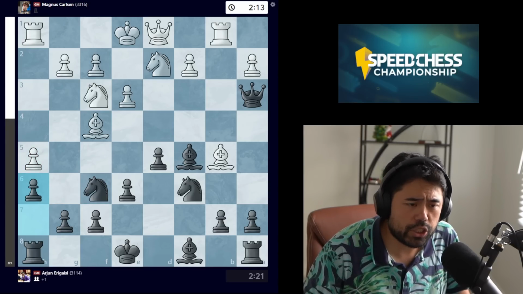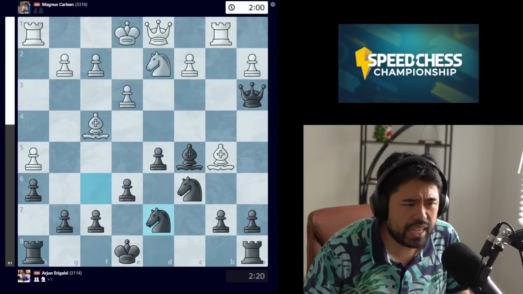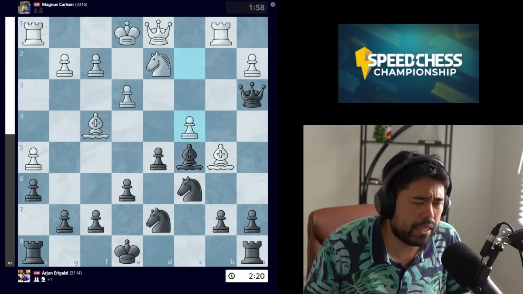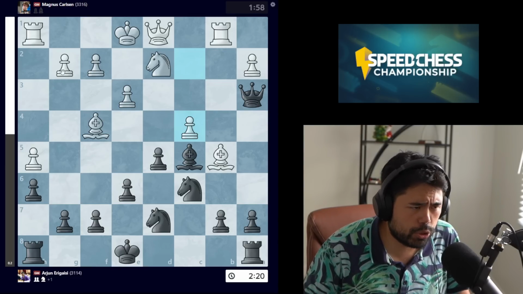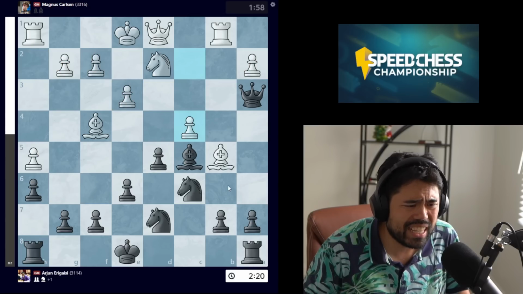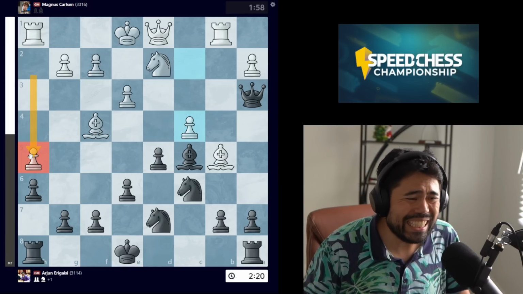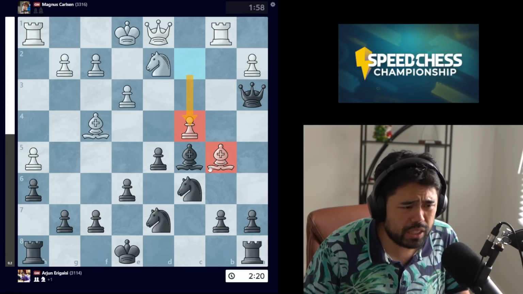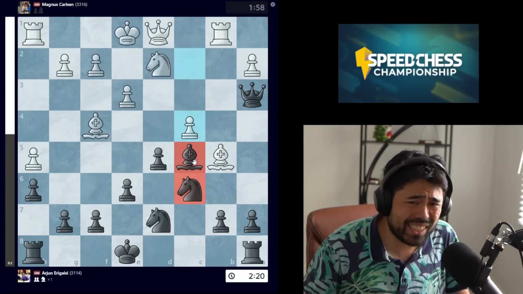Here Arjun goes to h6, and now we get the move knight to e5, bishop d7, takes, and we have this move c4 being played. Now what's phenomenally remarkable about this position, or in general Magnus's play, is that even when we take stock of the position, which is white has 1 2 3 4 5 6 and Arjun is 1 2 3 4 5 6 7, even though Magnus has already blundered a pawn away, he's pushed the pawn on the h file, he still understands the theme so well, and he's going for c4, trying to play with the two bishops, open up the center of the board, in spite of how badly the opening has gone.